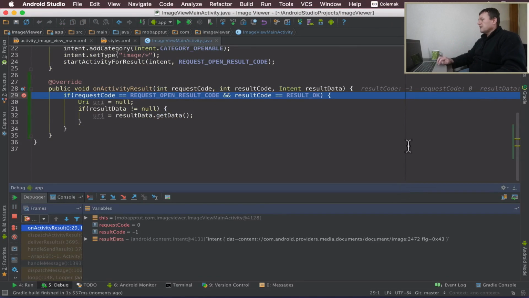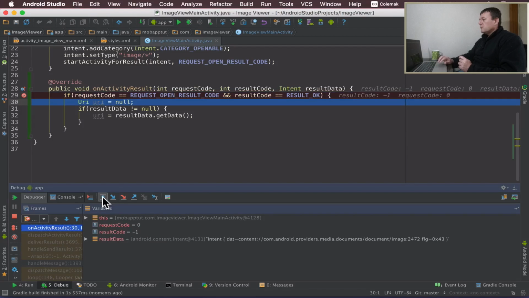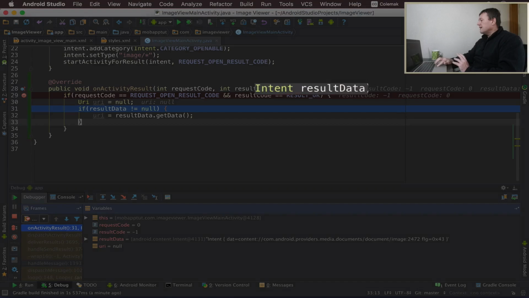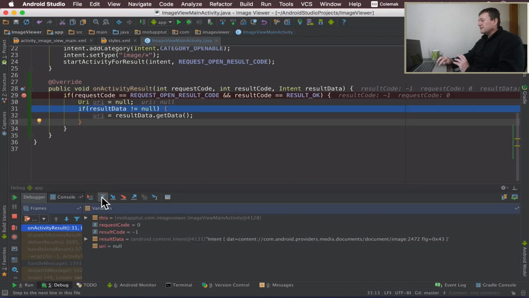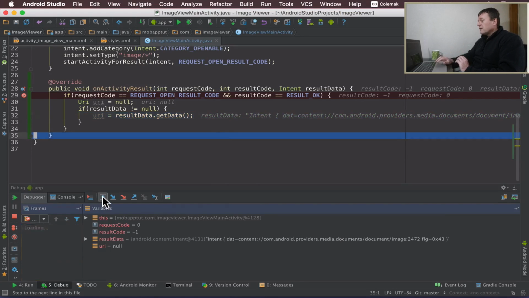Now I've gone back into the code here. Let's step through that. First of all, we want to check to see if our result was successful and we're getting the right request open result code back, which it should be. We have, so the criteria is successful, we're looking good, we create a URI. Now we want to check to see if our result data here has actually got any data in it. So let's step down. It does. Okay, and let's just step. As you can see down here, the URI is null. Let's just step down once more.